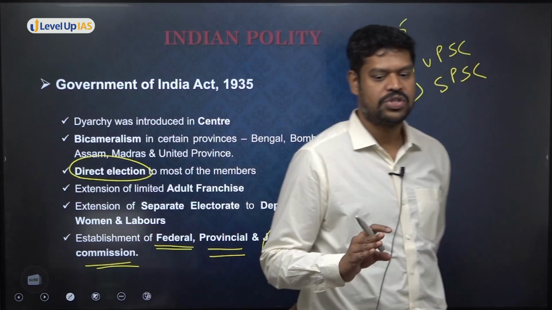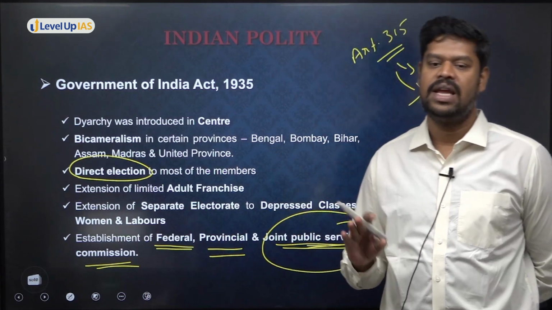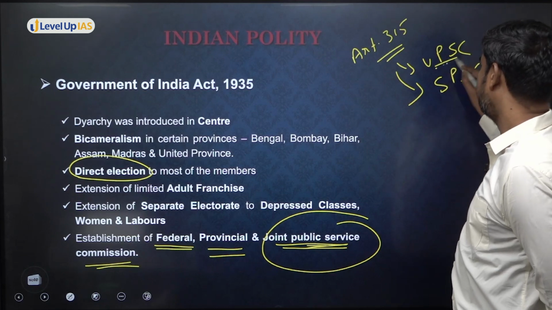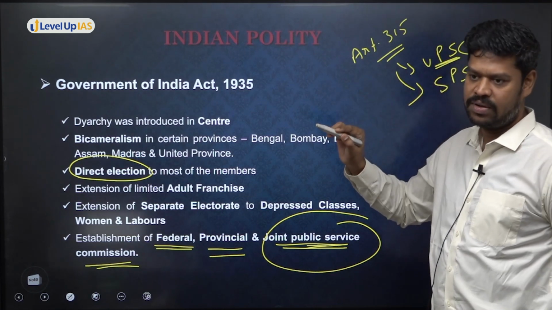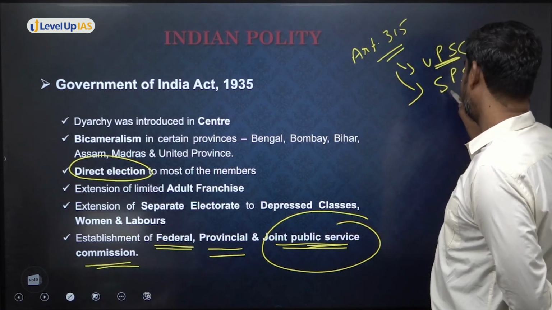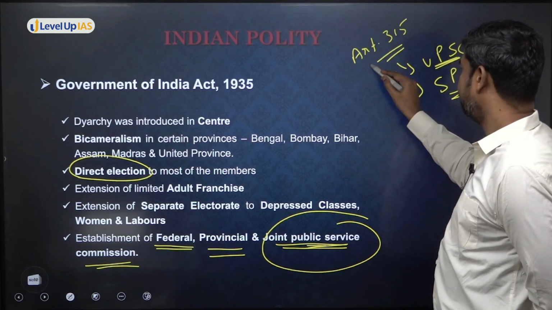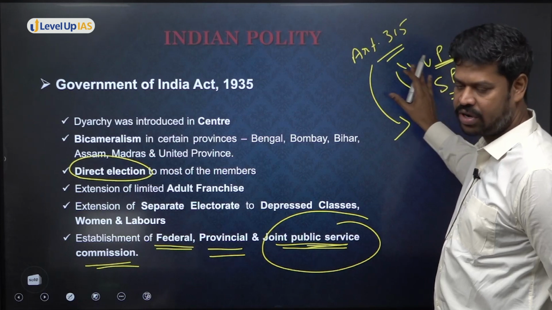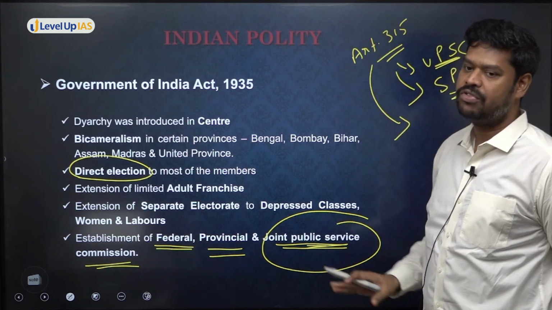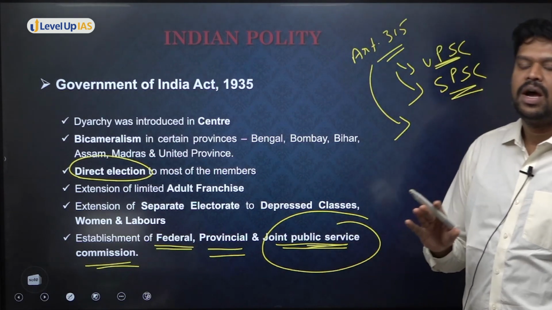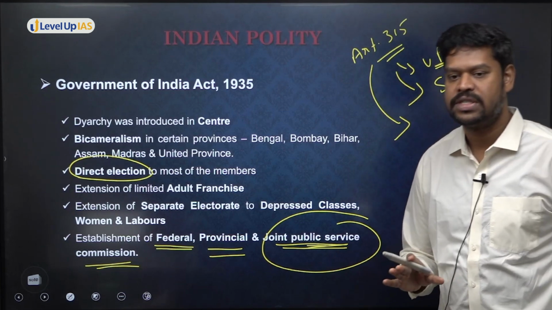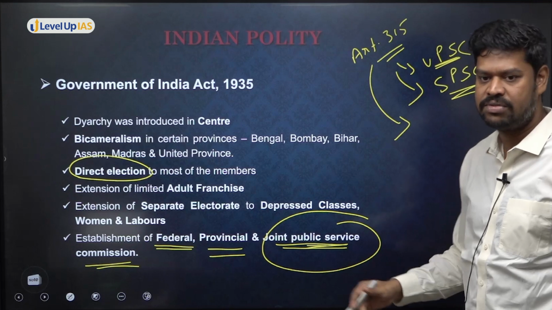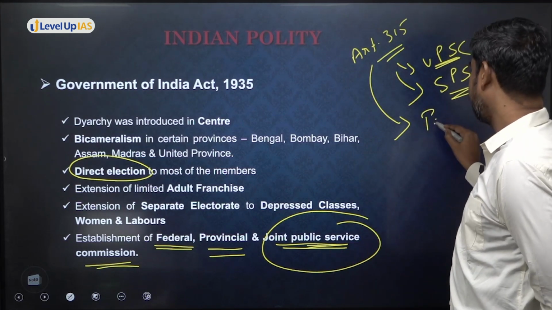If you look into the Constitution, under Article 315, there can be a Union Public Service Commission at the union level. Every state can establish a State Public Service Commission. These are directly established by Article 315. But if you read Article 315, it says that if two or more states want to have a joint public service commission, then the Parliament can make a law.